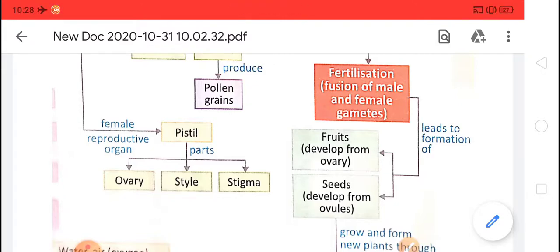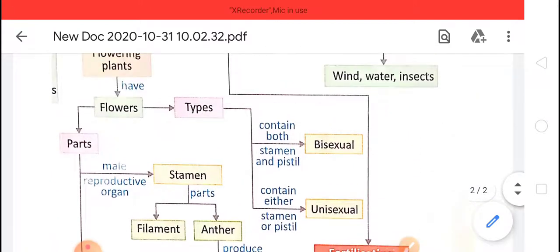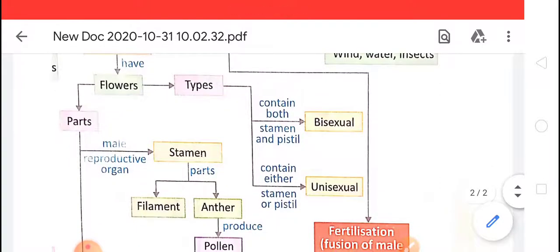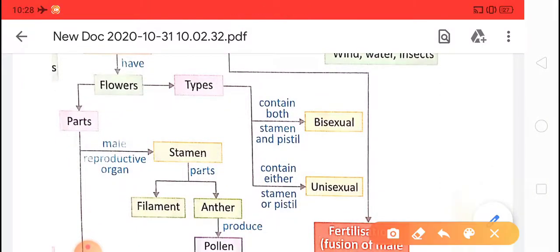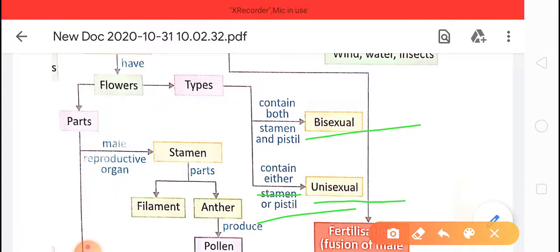Now the types of flower. There are two types of flower. Number 1, unisexual flower. Number 2, bisexual flower. Unisexual flowers are those flowers that contain either stamen or pistil, meaning only one part will be present in the flower, either male or female.